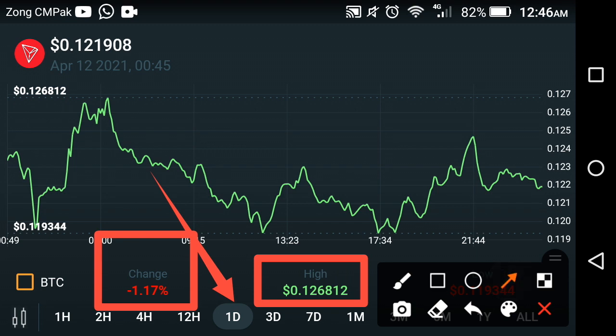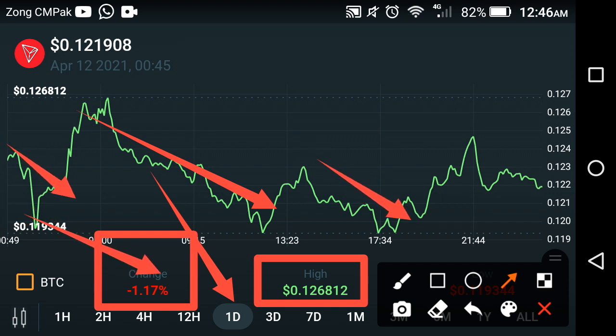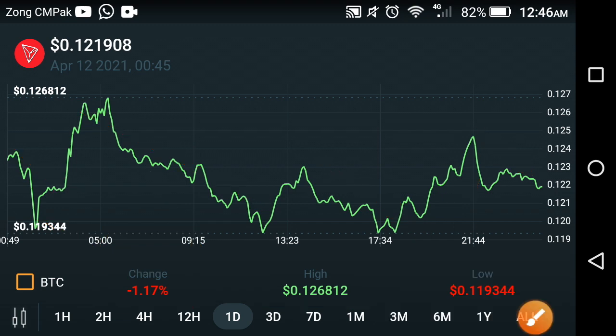If we look at the price prediction chart analysis, the chart tells us that in the previous hours it continuously fell down. As you can see here, it fell down. That is why the change is negative, and in the last 2 hours it took a jump, and unfortunately after the jump it fell again, and now it is in falling mode. Now let's see the last 2 hour price predictions.